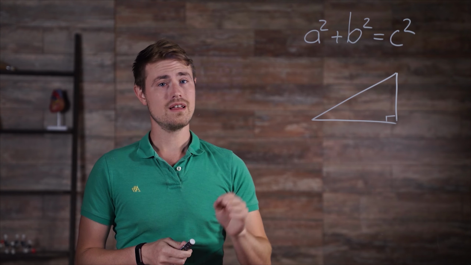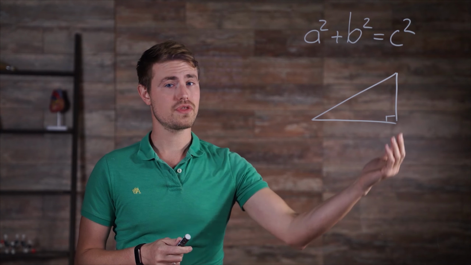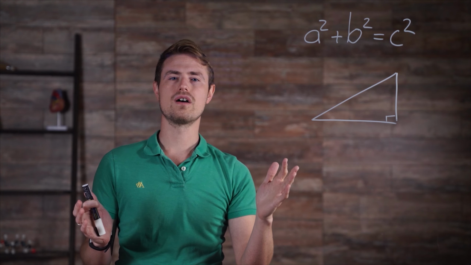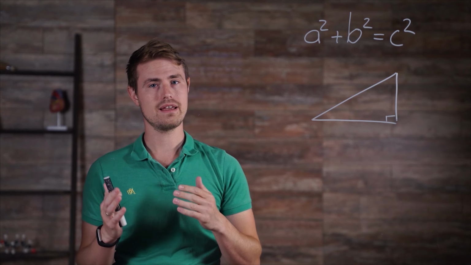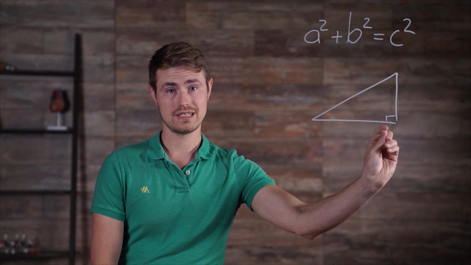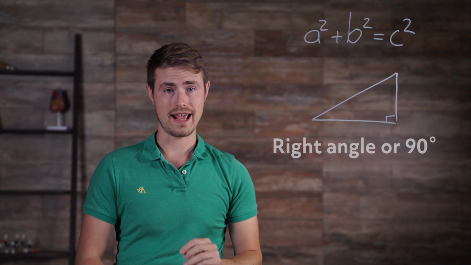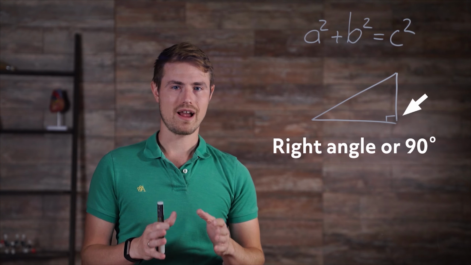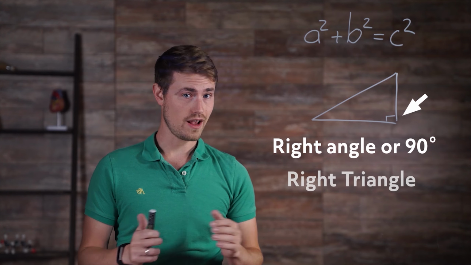In the theorem, A, B, and C are the lengths of the 3 sides of the triangle. But which is which? Let's start by figuring out where to find A, B, and C in a triangle. To start, you can tell that you're dealing with a right triangle because you see this little square in one of the angles. That's the symbol for a right angle or 90-degree angle. And any triangle that has a right angle must be a right triangle.